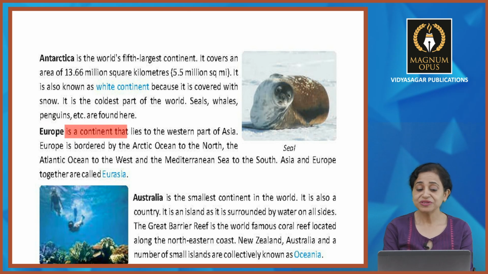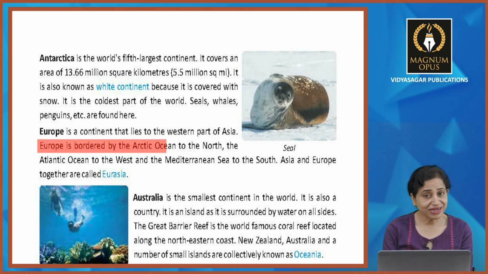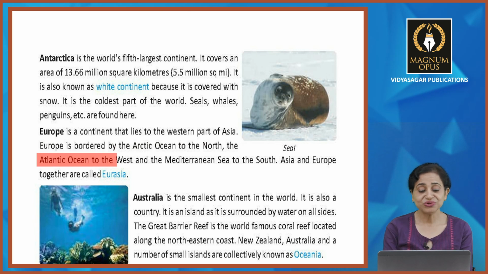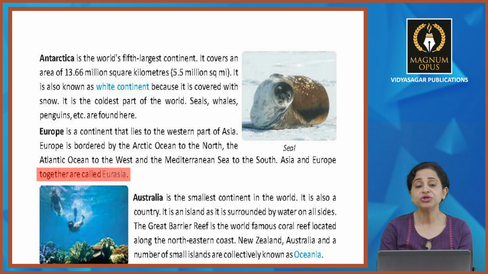Europe. Now Europe is a continent that lies on the western part of Asia. Europe is bordered by the Arctic Ocean to the north, Atlantic Ocean to the west and the Mediterranean Sea to the south. Asia and Europe together are called Eurasia. Very good. Underline this word. Asia and Europe together are called Eurasia. Very good. Okay, let's have a look at Australia now.